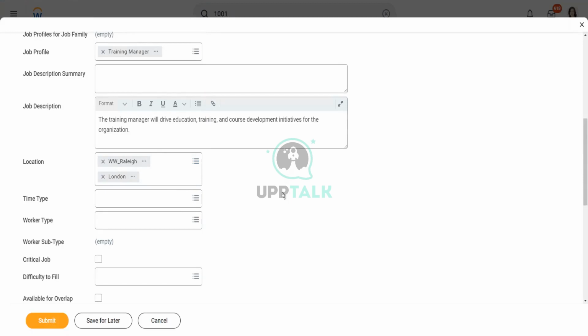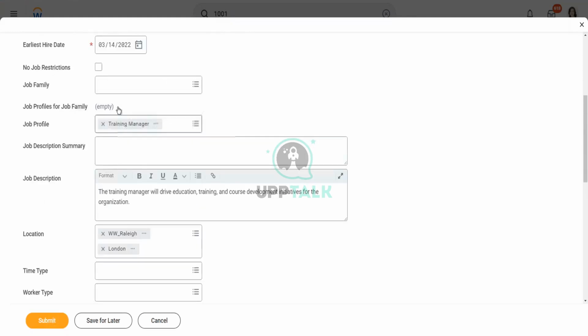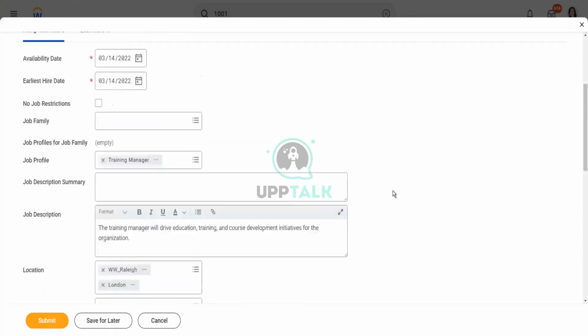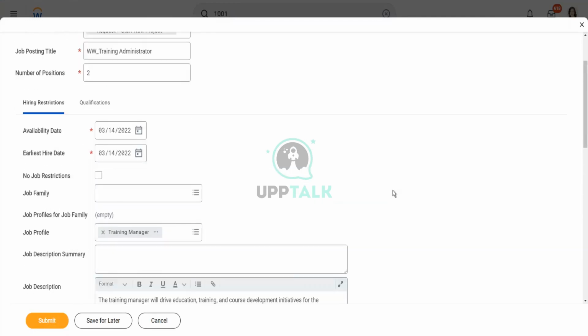But if this is what I am defining, can I hire a worker with a location of Chicago for this particular position? No. Why not? Because we have set this as a restriction.